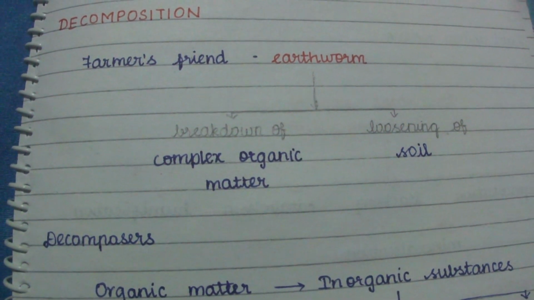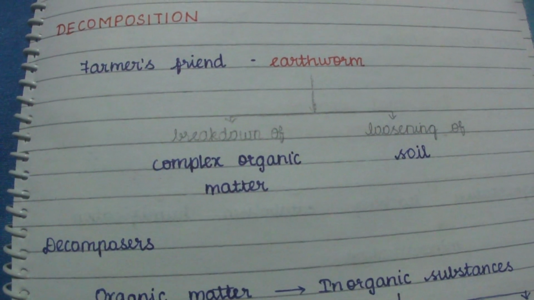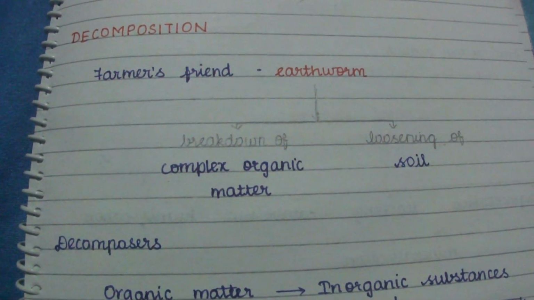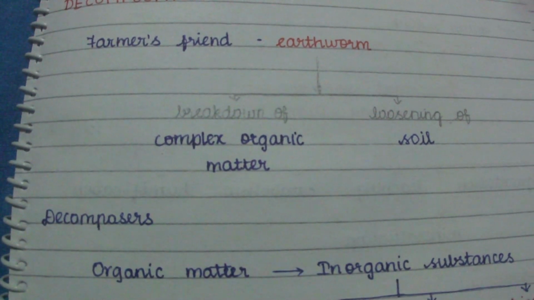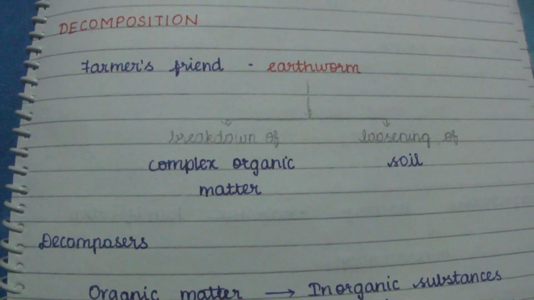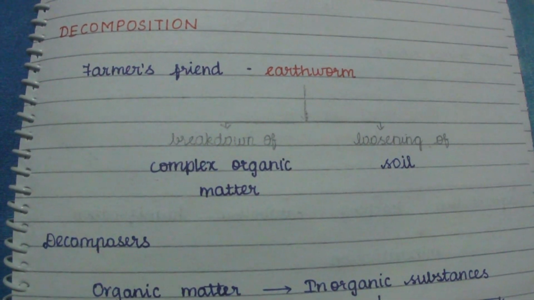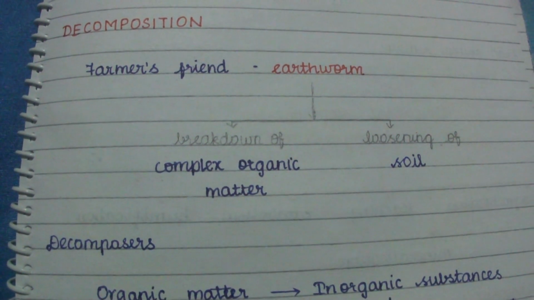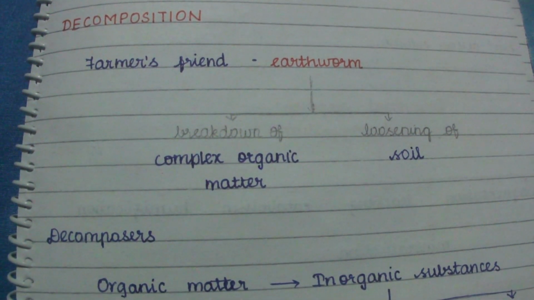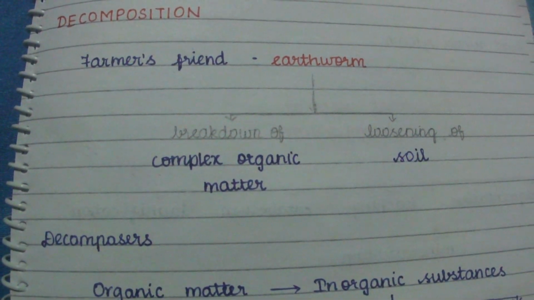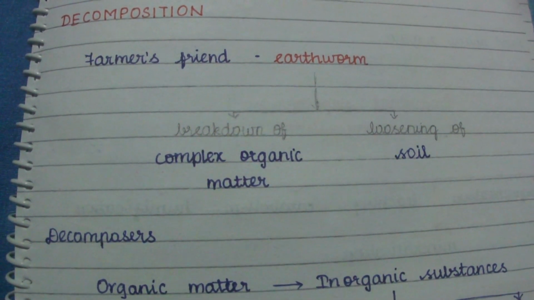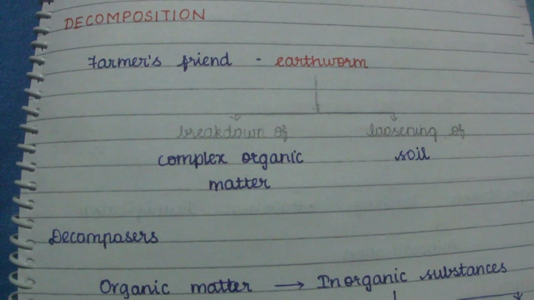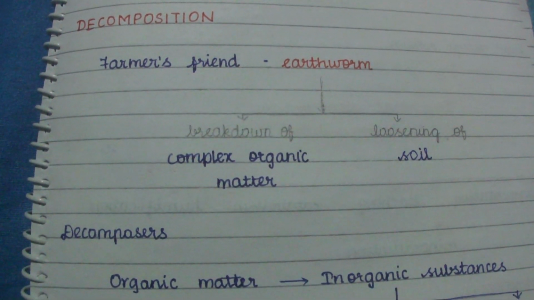Now we are going to discuss decomposition. After productivity, we learn decomposition as a component of the ecosystem. We know the earthworm, which is commonly called the farmer's friend. What does the earthworm do in the land, and for what reason is it called the farmer's friend? Because the earthworm breaks down organic matter and loosens the soil. The complex organic matter is broken down by the earthworm, and loosening of the soil also occurs.